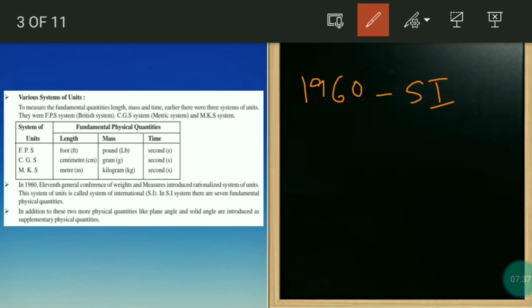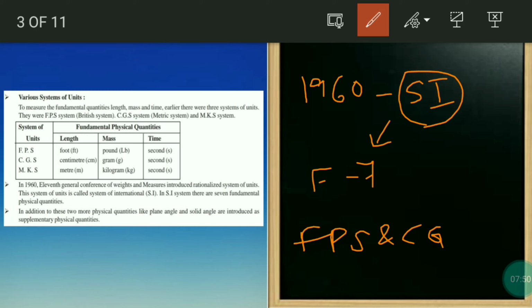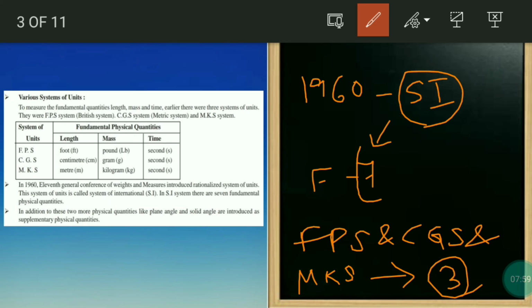So in this there were 7 fundamental physical quantities. Before that, they were all FPS and CGS and MKS. These had only 3 fundamental units, that is length, mass, time. But now in fundamental physical quantity there are 7, after 1960. Okay, very important topic this is.